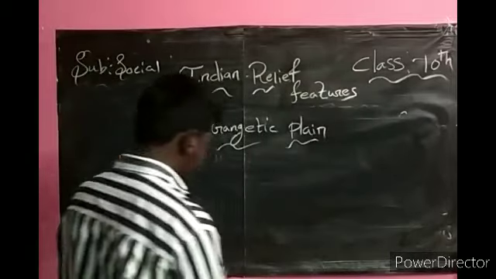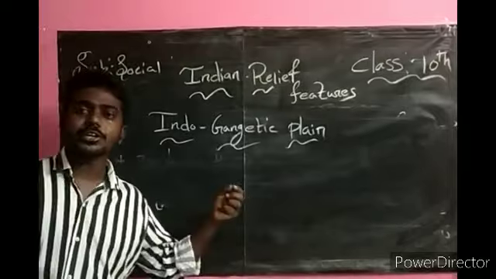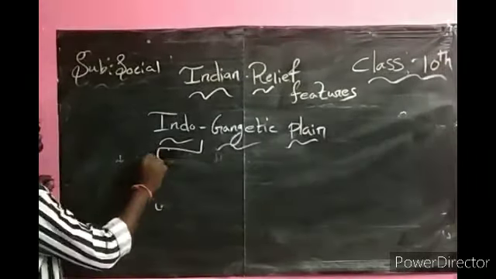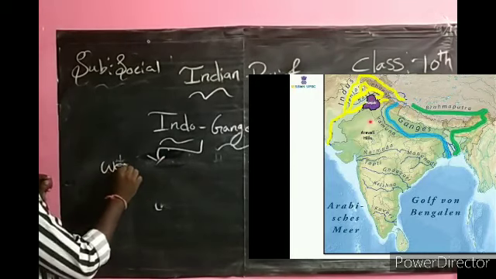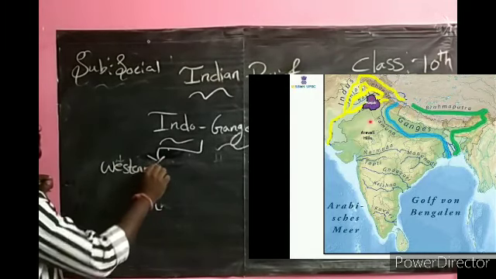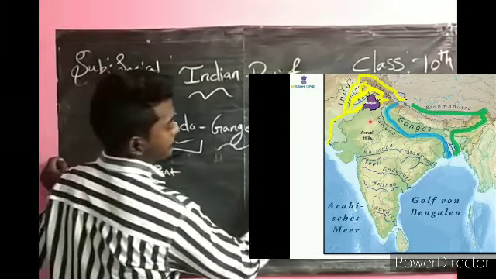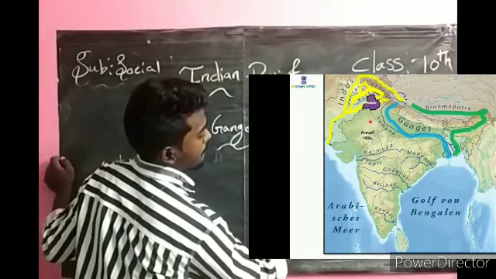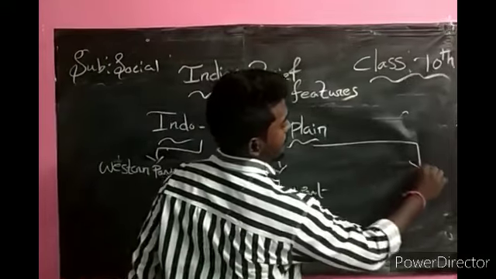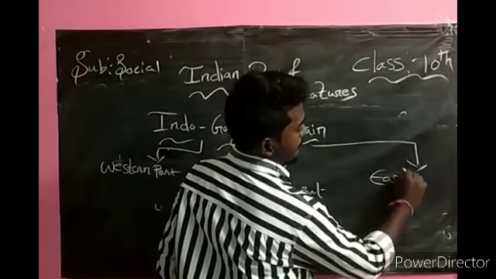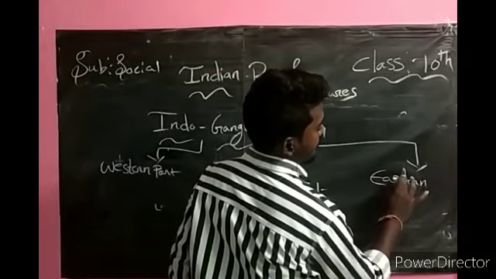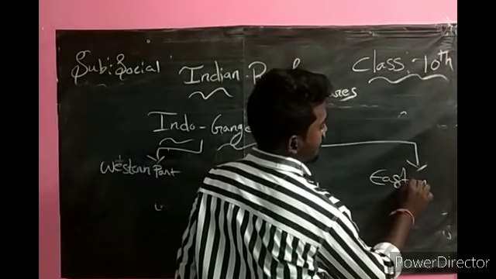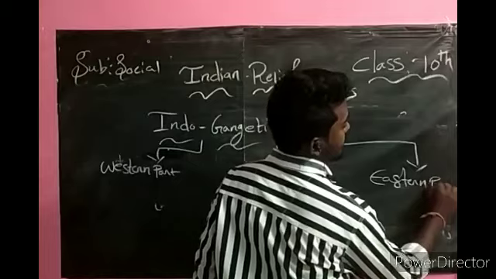Okay, the Indo-Gangetic plain is divided into three divisions: western part, central part, eastern part.